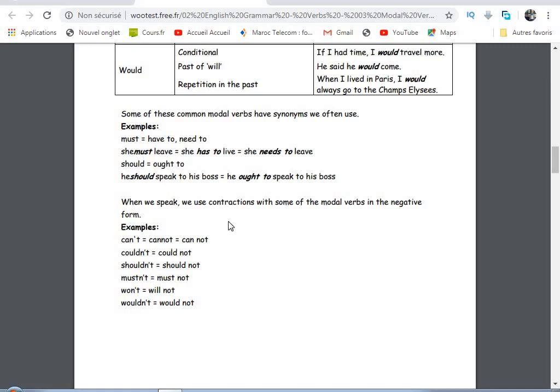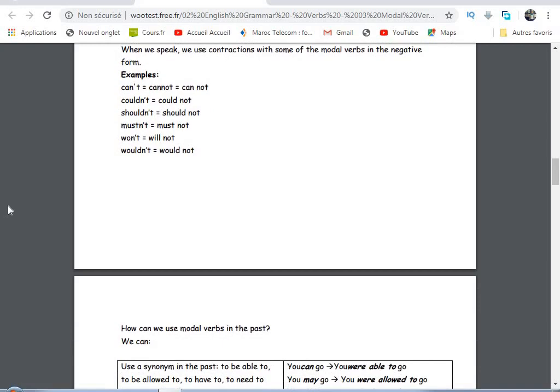When we speak, we use contractions or short forms. Can't means cannot, couldn't. I think that you already know about this. So the one that you should bear in mind is won't. Won't means will not here.